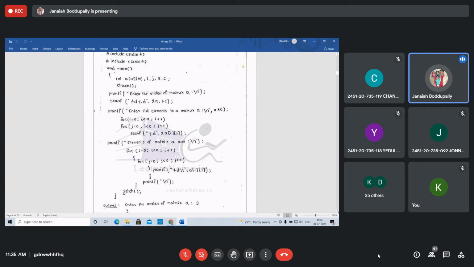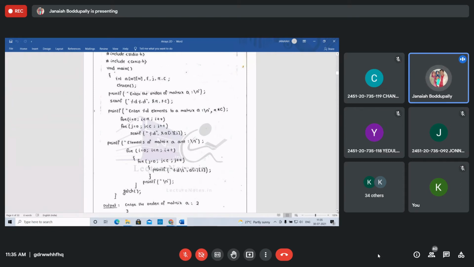First, printf enter the order of matrix A. Order means number of rows, number of columns. So scanf percent d, ampersand R, ampersand C. So we can take how many rows we want, how many columns. Next, printf enter percent d elements to matrix A. Based on the size R into C, that is the number of elements you need to enter. Suppose a 2 by 3 matrix, two rows and 3 columns, we need to enter 6 elements, 2 into 3. That's why I've taken R into C. Now, just after entering, how can you enter?